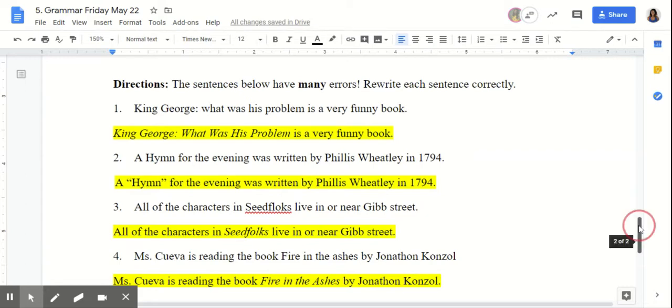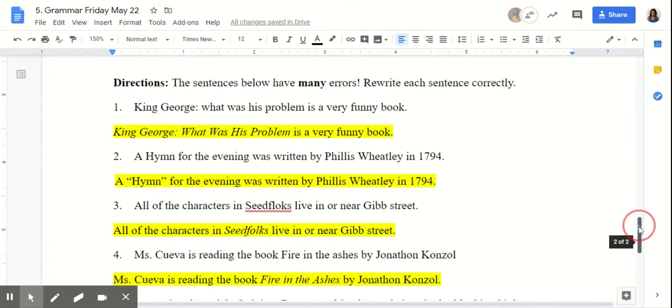Number two, A Hymn for the Evening was written by Phillis Wheatley in 1794. So, if it's a song or a hymn or a short poem, what do you guys think should happen? Correct. So this one is going to be in quotation marks because it is a song, which is some form of a short form. Okay. So again, remember, short forms are titles of short stories, book chapters, songs, and most poems.